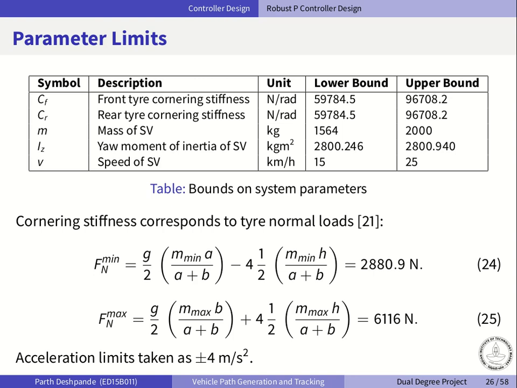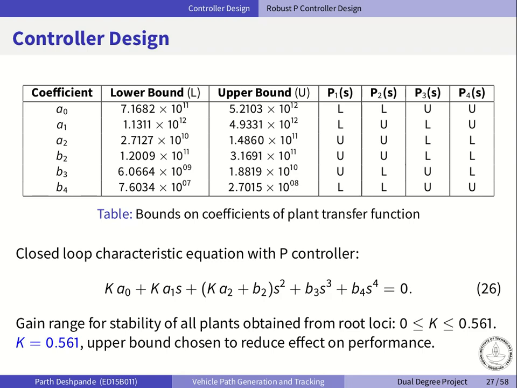Moving on to the mass, it is assumed to vary from that of an unladen vehicle to a laden vehicle, and the mass distribution is assumed to remain the same, which is why the moment of inertia does not change much. The speed we consider to vary from 15 to 25 km per hour, and if we have larger variations there, it may result in a bifurcation which causes system instability. So based on these limiting values, we define four plants P1 to P4 based on the Kharitonov polynomials, and we obtain a range for the gain which stabilizes all the systems. So the upper bound here, which is 0.561, is chosen, and this is to reduce the effect on the performance.